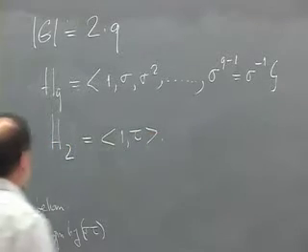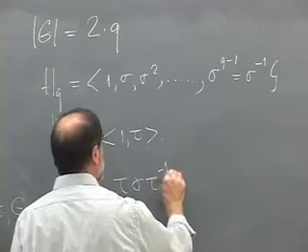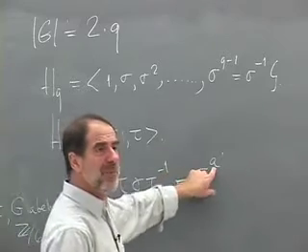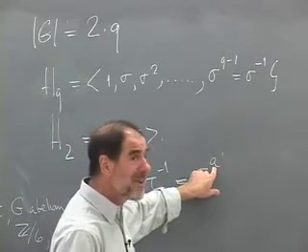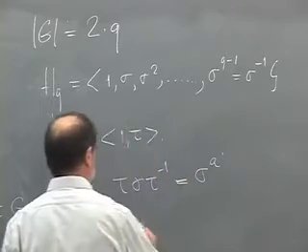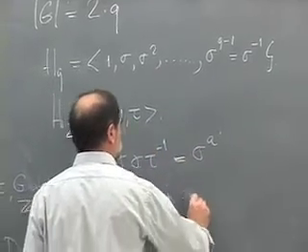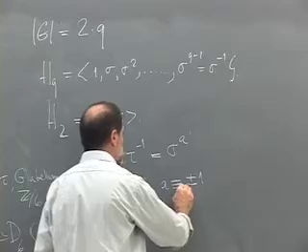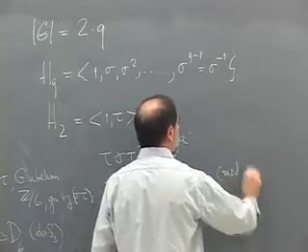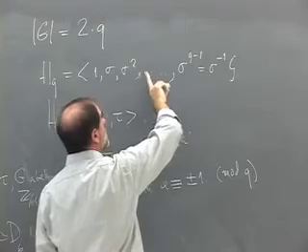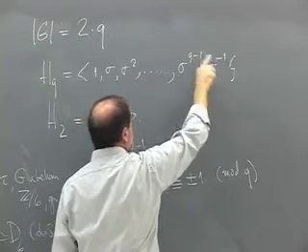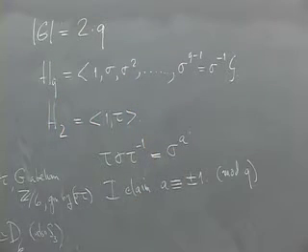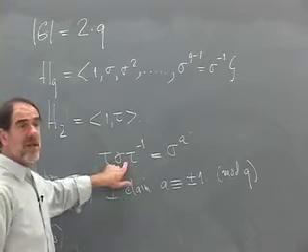And again, we find that tau sigma tau inverse is some power of sigma. And I claim that this a is plus or minus 1. So there are only two possibilities. Well, it's really congruent to plus or minus 1 mod q. Because if you think of these powers, it only matters what the power is mod q. The q minus 1 is congruent to minus 1 mod q. This would be the same as sigma to the q plus 2 power, because sigma to the q is the identity. And the reason is, do this twice.